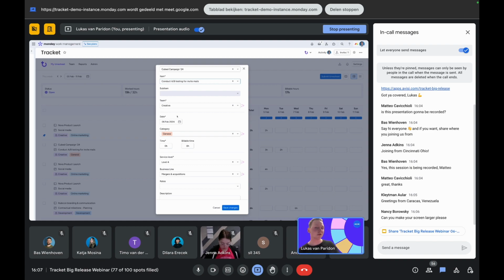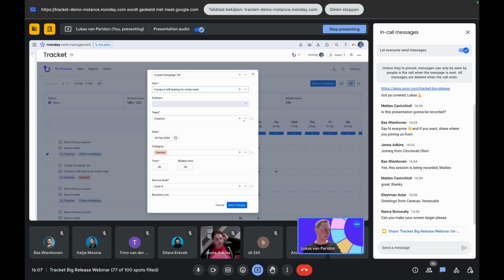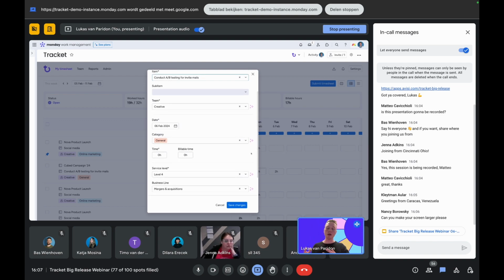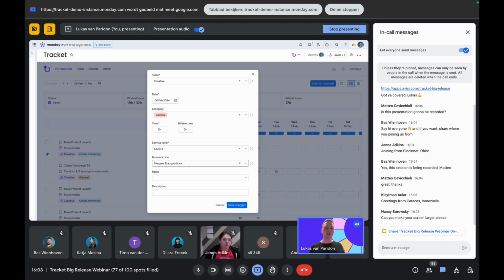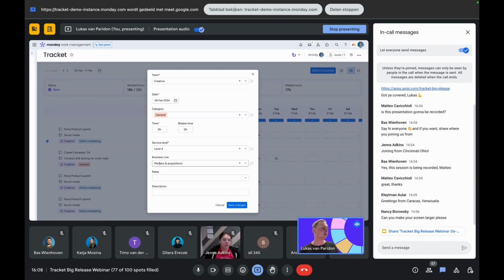In fact, you don't have to fill in that much information if you've previously already logged time on this, as it gives suggestions right there based on your past time entries. So that allows you to capture more information on your time entries as it relates to your business or the things you'd like to track your time on, and still make that as seamless as possible. These fields are required, so they're already filled in by default, and you could think of anything you want to add to your time entries. These are just some examples that we could track.